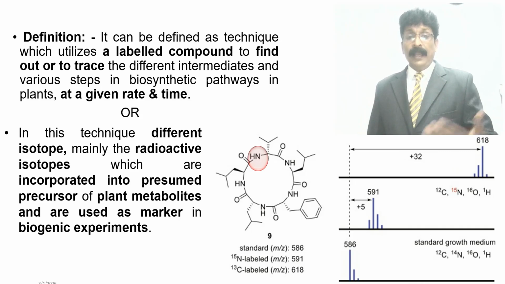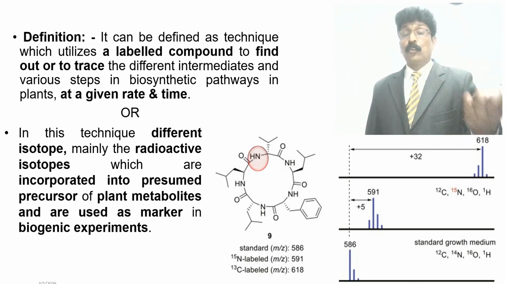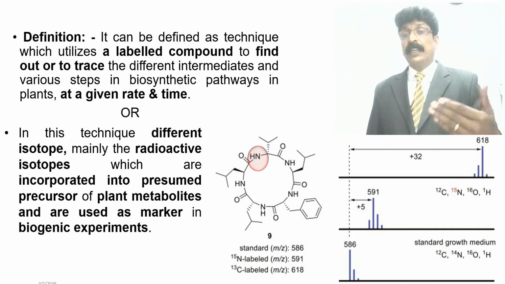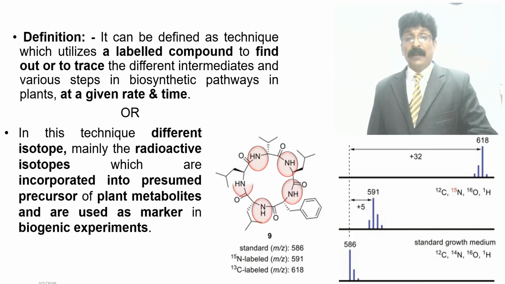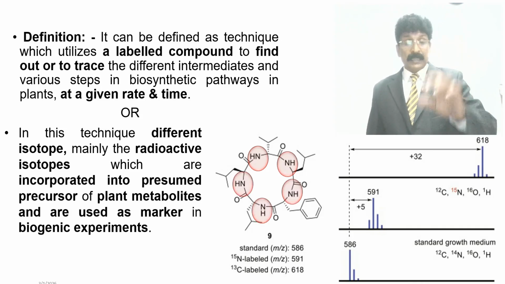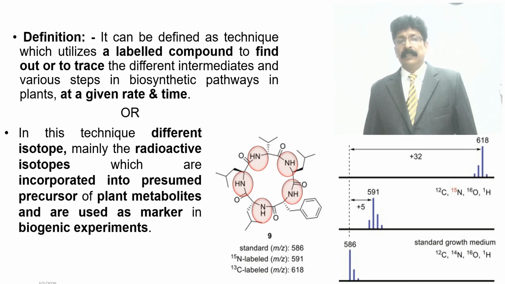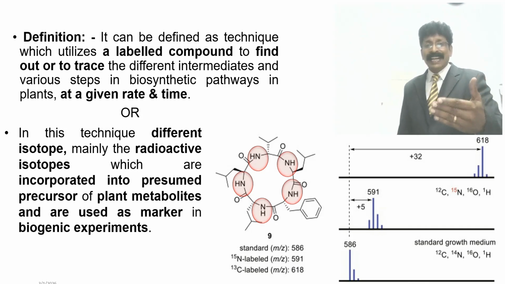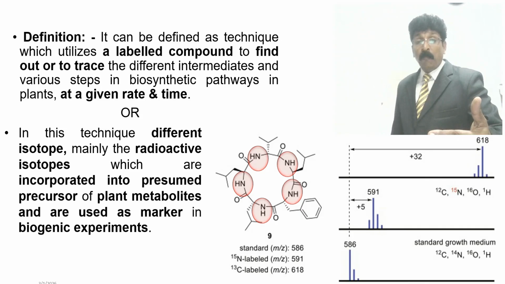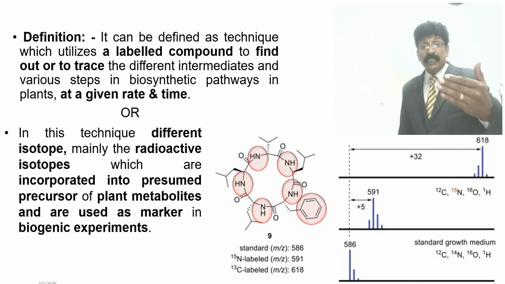The nitrogen has been made into an isotope, and it can be easily seen in the structure, as I have projected by the round mark, showing the nitrogen present in the chemical structure, in the mass spectrometry with its line spectra giving the m/z, about 586.